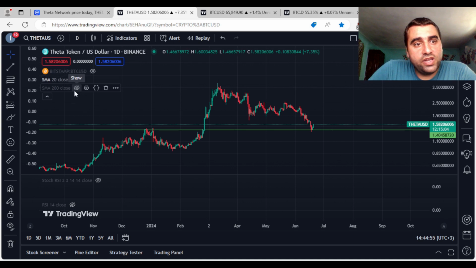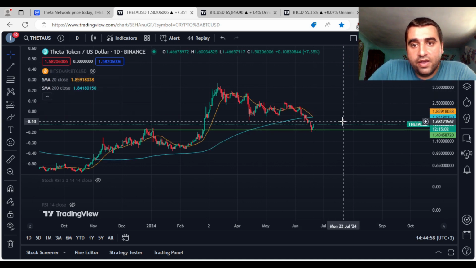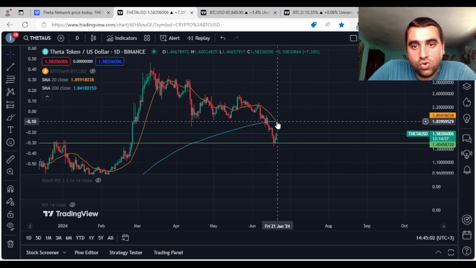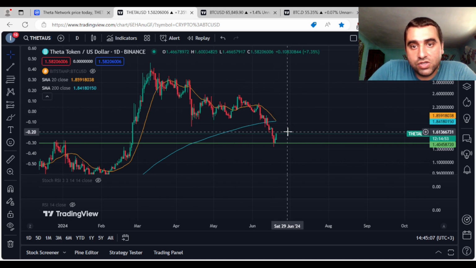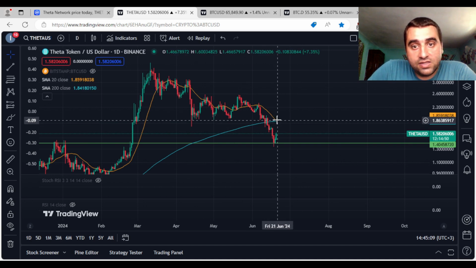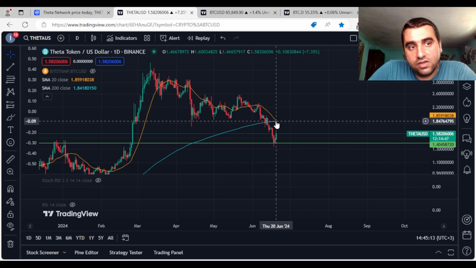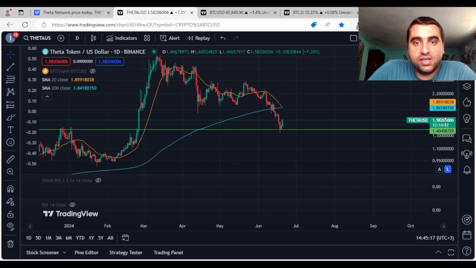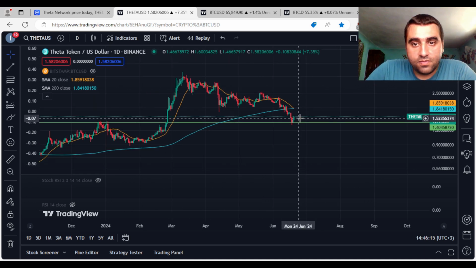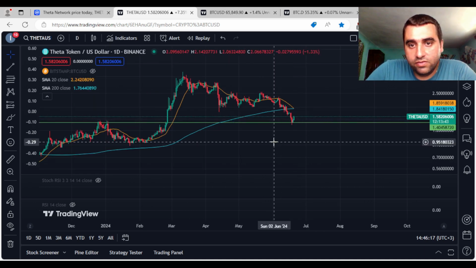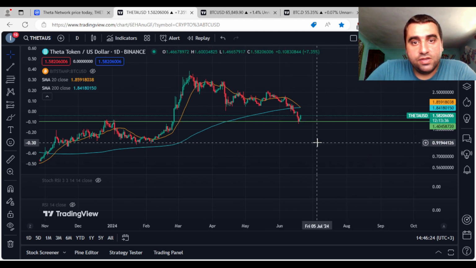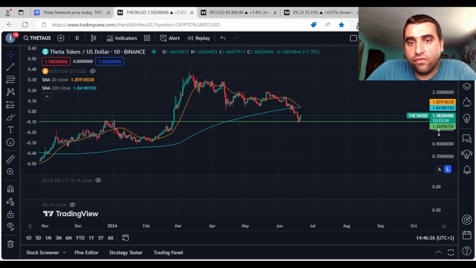Let's look at the 20 and 200 daily simple moving averages, and as you can see here, we are very close to a dead cross that will happen between those two simple moving averages. The 20 daily simple moving average will intersect the 200 daily simple moving average, and usually this is a bearish signal, but not necessarily. If the price goes down, I think the biggest support that we have by now is somewhere around 1.4 US dollars.